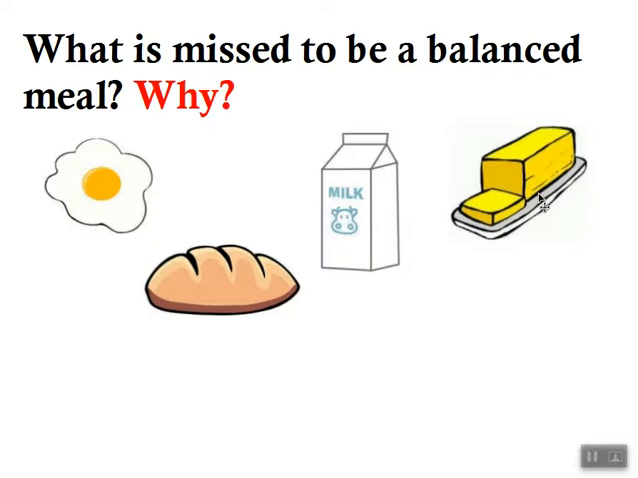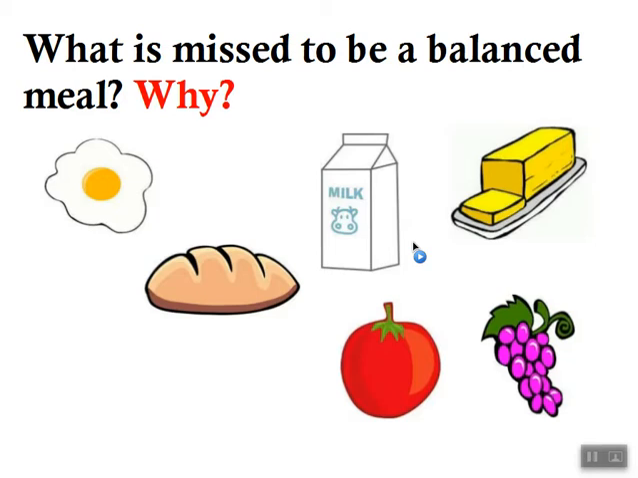Vitamins and minerals. So how can we get vitamins and minerals? What food should we add to this meal? Yes, if you added a fruit or a vegetable, like for example a tomato or grapes, now you are having a balanced meal because you have the 4 food groups in your diet.